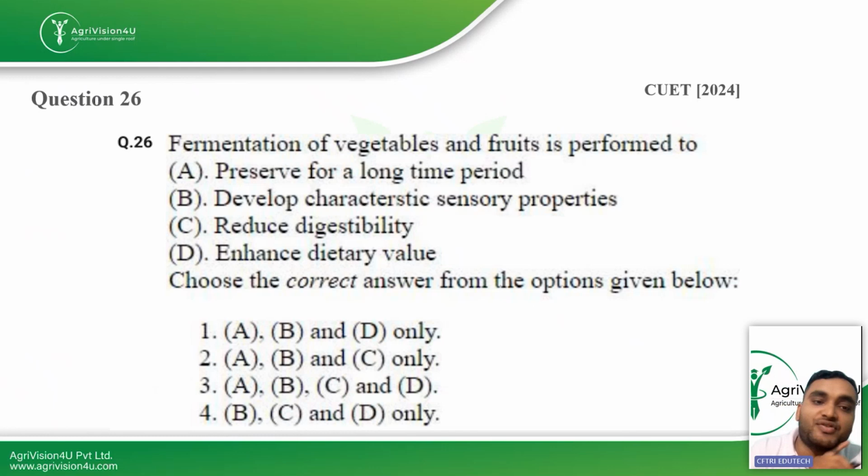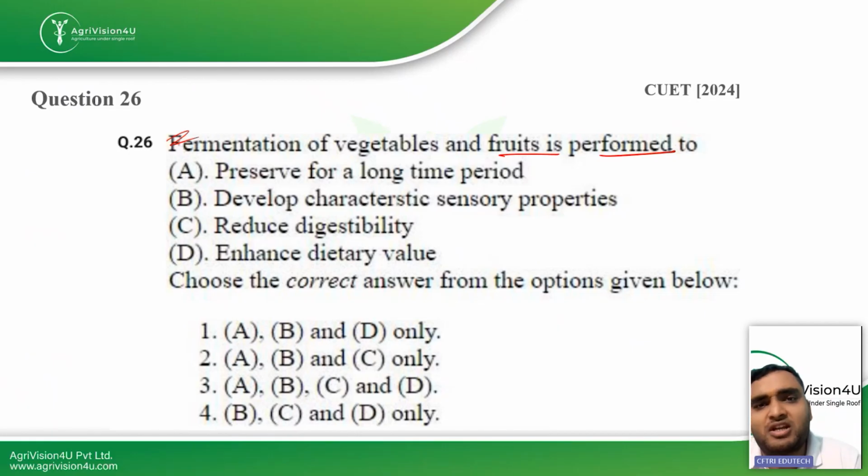Then the next question: fermentation of vegetables and fruits is performed to. Why do we do fermentation of fruits and vegetables? Everyone knows that after fermentation, the digestibility increases, the sensory properties improve, and the texture changes. Preserve for a long time period, yes, it is right. Develop characteristic sensory properties, yes. Reduce the digestibility, no, because after fermentation even the digestibility of fruits and vegetables is increased.